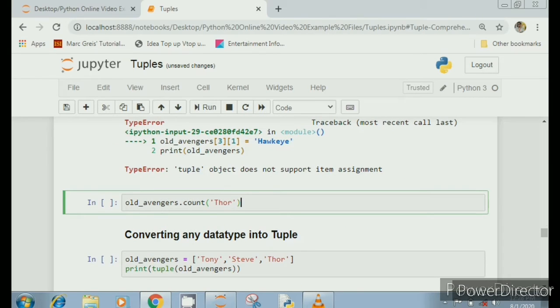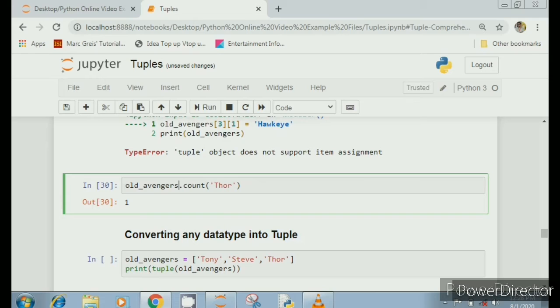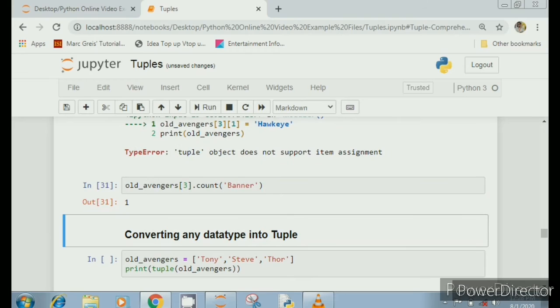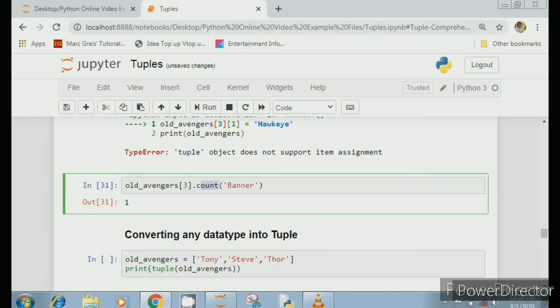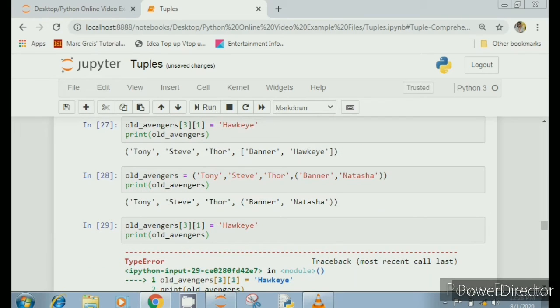Okay, moving on. You can perform count operation like you can perform count in list. So here count of Thor is 1, and you can perform this count operation within the nested part also. So let's check the count of, say, Banner. Okay, so there is one Banner inside our nested list, and we can also perform index operation. So we can check the index position. Let's check the index position of Banner. It is 0 inside that nested part.